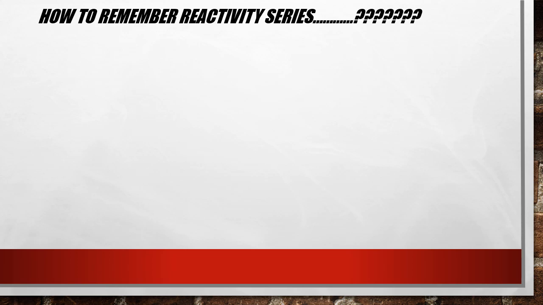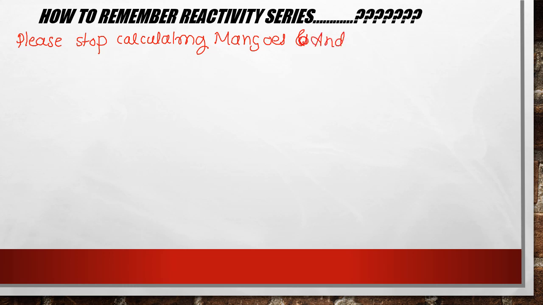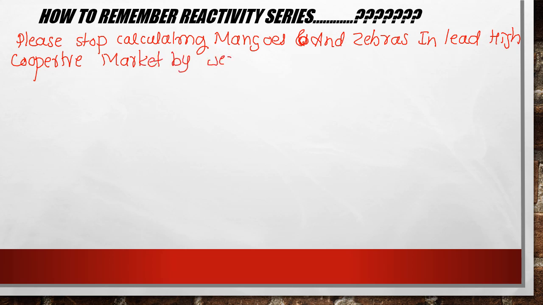Okay, see, I'll write here. The formula is: Please stop calculating mangoes, and zebras in lead high cooperative market, by wearing silver and gold. The words "by wearing" are not necessary, but in order to frame the sentence I have used them.